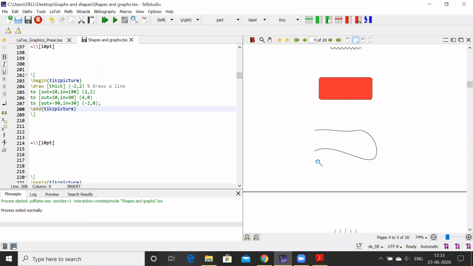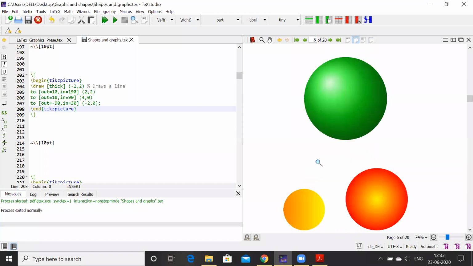About your second question, could you repeat this, please? What type of command or package are you asking? If Niladri sir is unmuted, then you can ask on your own, sir. Yes, when I was using that \begin{plot} command, there was an error coming on my computer saying undefined environment. So what can I do to cure that, sir? Which command are you executing? Sir, when I was using that \addplot or \begin{axis} command, there was an error coming. Okay, yeah, I got it.